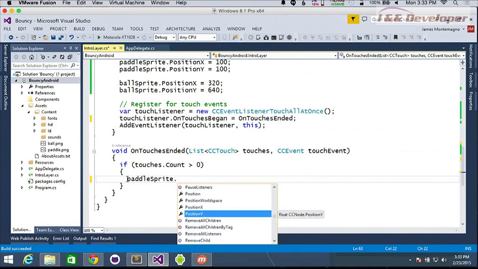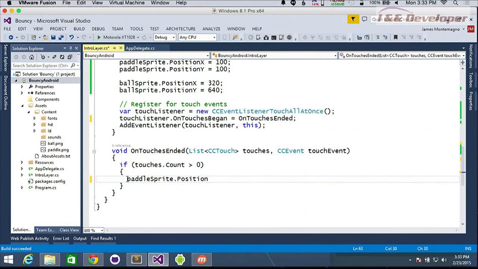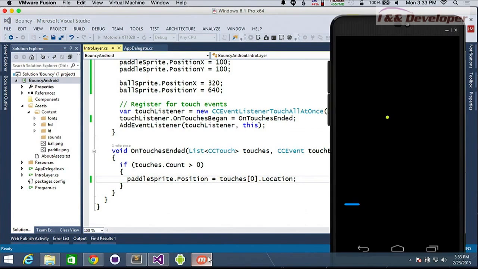Now, we don't want to move the entire position. What we could do is we could say position equals our first touch here. We could index in on the first touch, and you could do multi-touch dot location. Now, this seems like a good idea, that I just move the position to wherever I touch on the screen. But if we run this again, we're going to see that this is probably not the desired effect that we want to do,